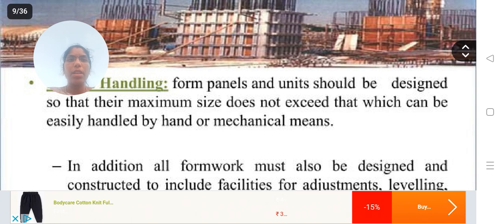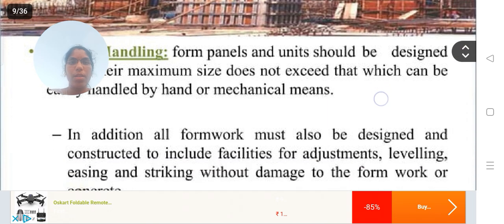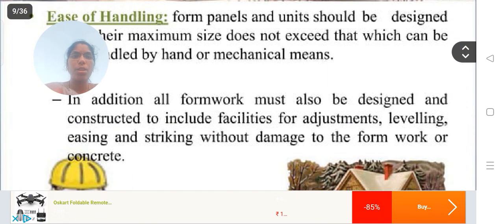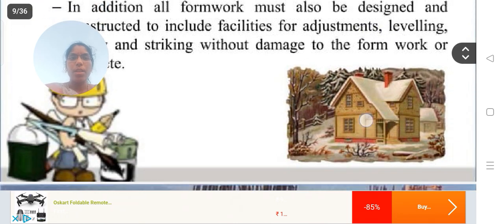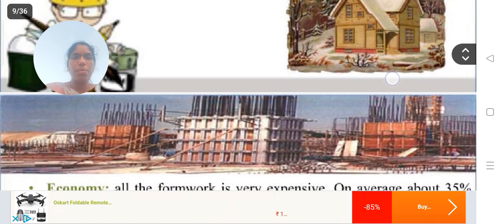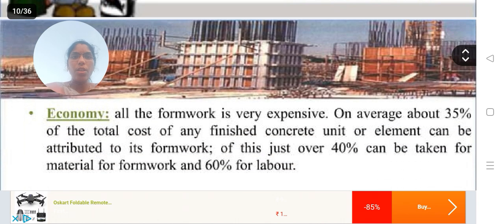Ease of handling. The panels should be comfortable to carry to wherever the members are required. We have to design so that their maximum size does not exceed what can be easily handled by hand and mechanical means. In addition, all formwork must also be designed to include facilities for adjustment, leveling, easing and striking without damage to the formwork or concrete. So these are the different types of structures using the formwork.